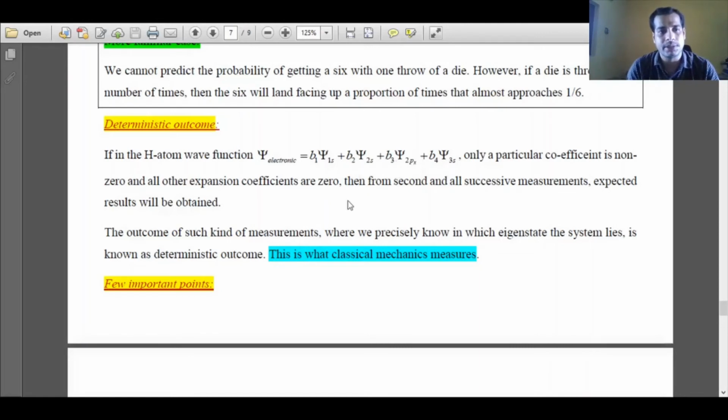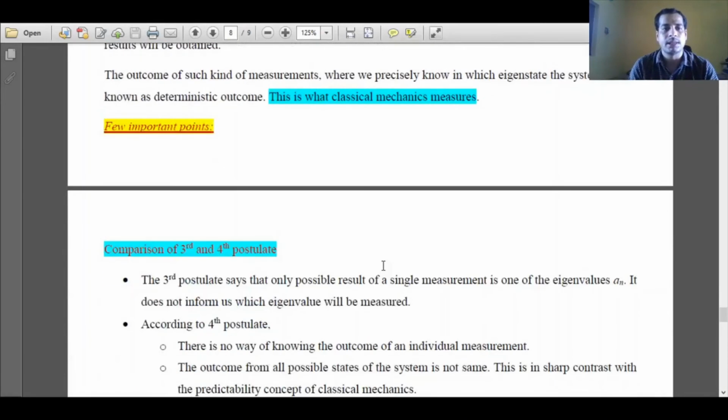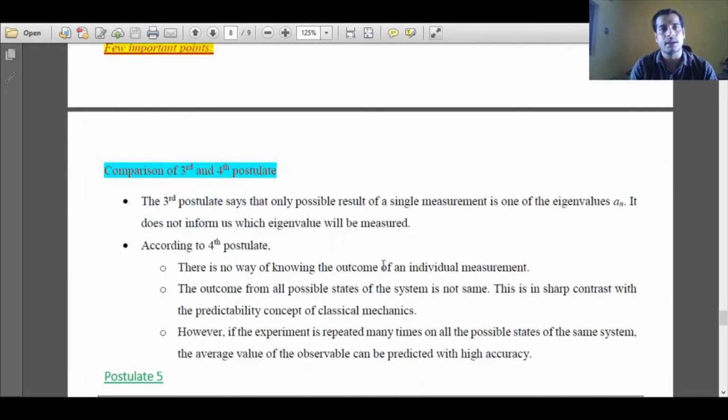Such a kind of measurement is called a deterministic outcome, and it is the case of classical mechanical measurements. Then a few other important points with respect to postulate 3 and postulate 4. Postulate 3 only says we will get an eigenvalue associated with any eigenfunction if it follows the eigenvalue eigenfunction equation. It does not say anything in detail.